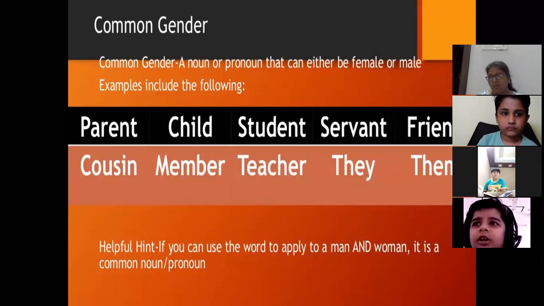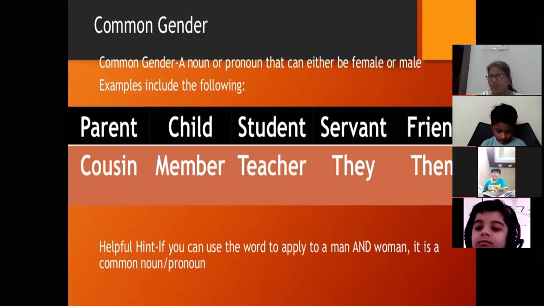Same as you are students of grade 4. In your class there are males and there are females also. If I want to say it for a girl, I will say she is a student of grade 4A. If I am saying it for a boy, I will say he is a student of grade 4A. Same for friend. If you have a friend, you will say Kunal is my friend. If you are saying it for a girl, you can say she is my friend. She is my classmate. So these are the words which are used as common, whether it is a male or a female.